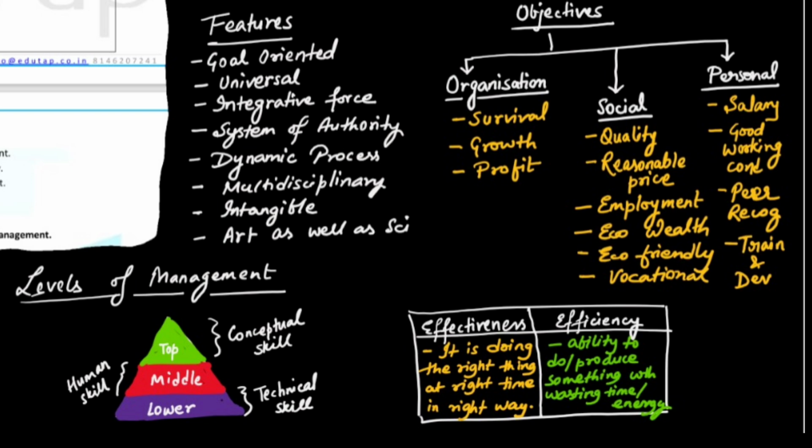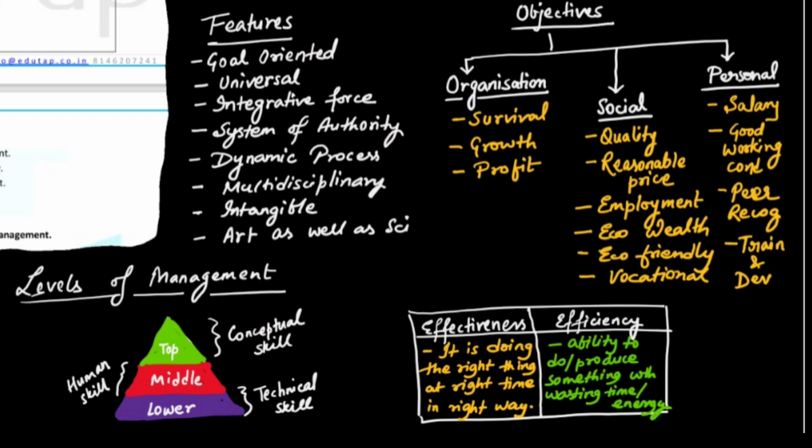So middle management is going to explain and interpret policy decisions to the lower management, issue detailed orders, allocate resources, recruit supervisory personnel, and guide the lower management. If we see, three kinds of skills are required across the levels. The lower management level requires technical skill. The middle level requires human skill. Human skill means communication skill.